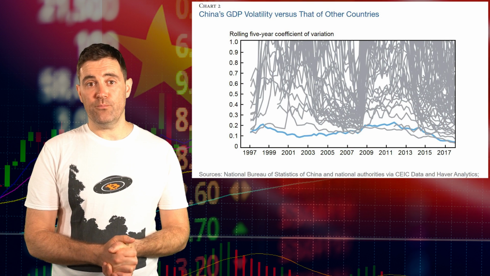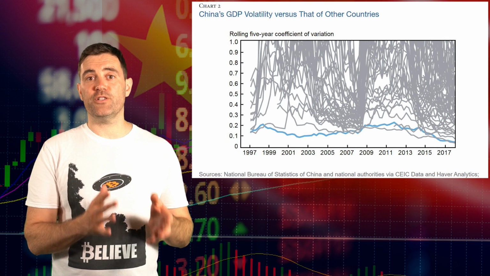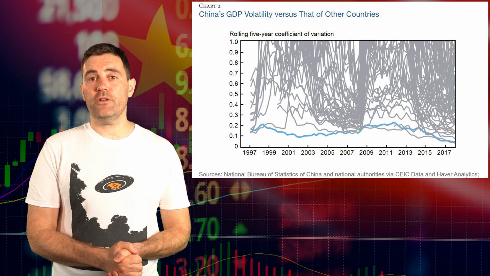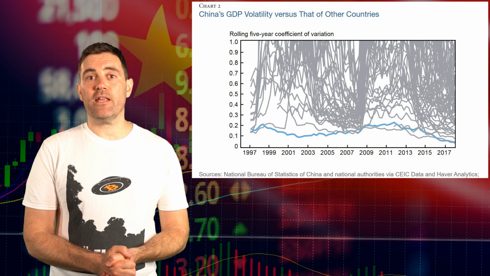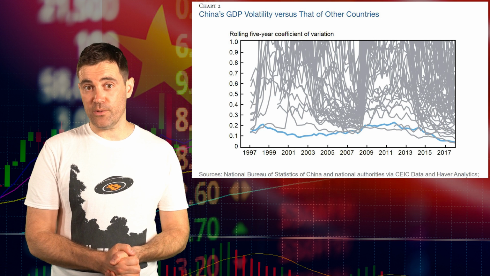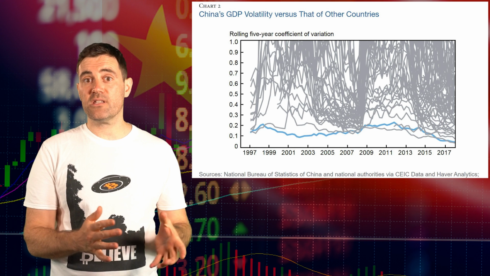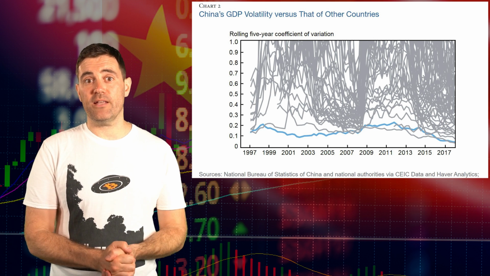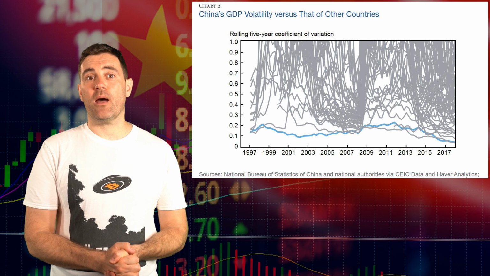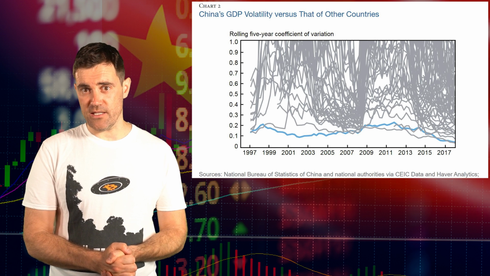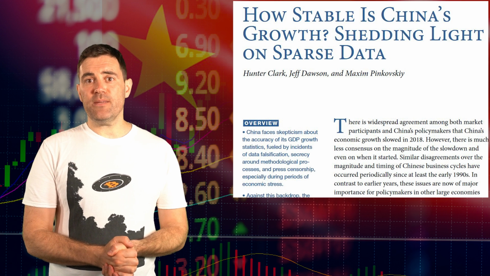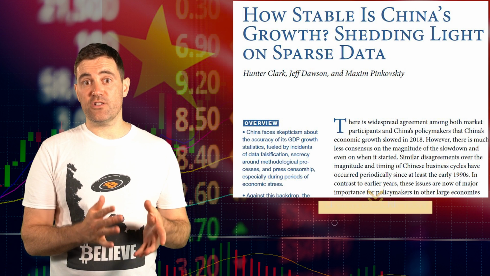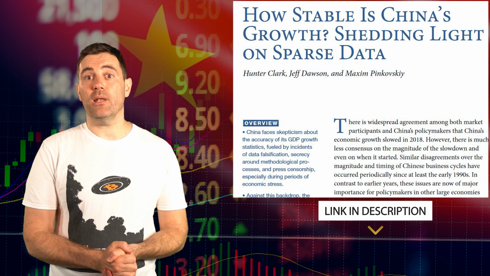This is perhaps best illustrated by this graph over here, which shows the volatility of the GDP in a paper from the New York Fed. It's a rolling 5-year coefficient of variation between China and its top trading partners. As you can see, it's pretty stable compared to the rest and appears to be becoming more stable in recent years. The authors of this Fed paper actually take a much deeper dive into the question of sparse Chinese data, and I've linked to it below.